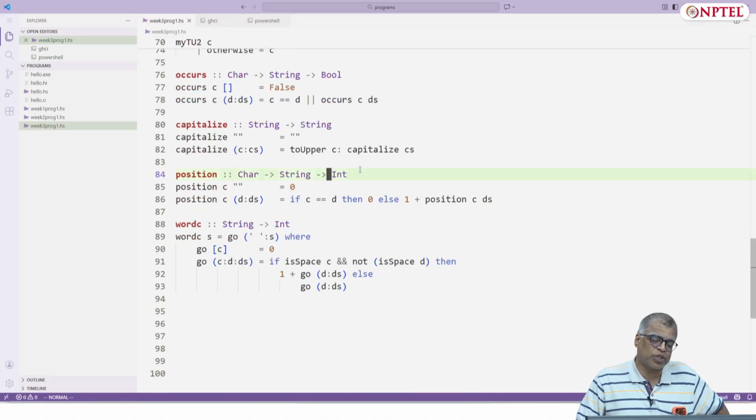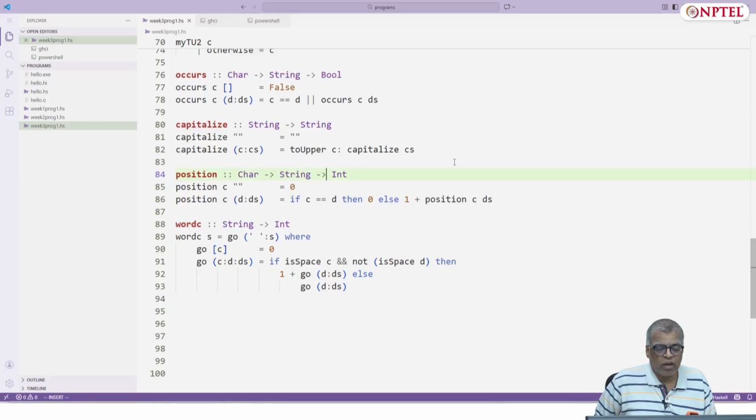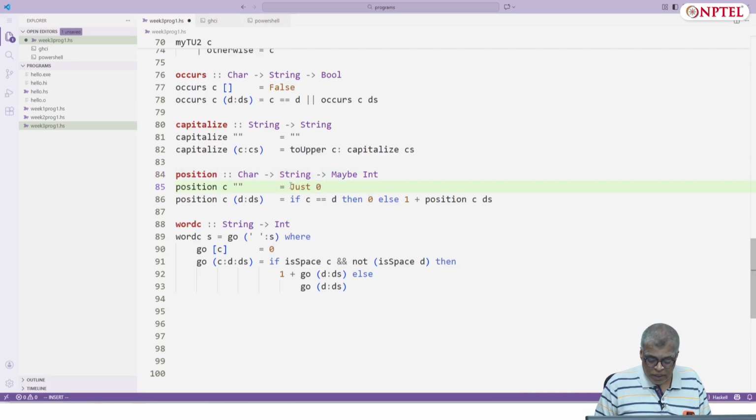Let's upgrade this position to a Maybe. So then we are saying that position is Char -> String -> Maybe Int. Position c empty list is just 0. Sorry, position c empty string is Nothing.